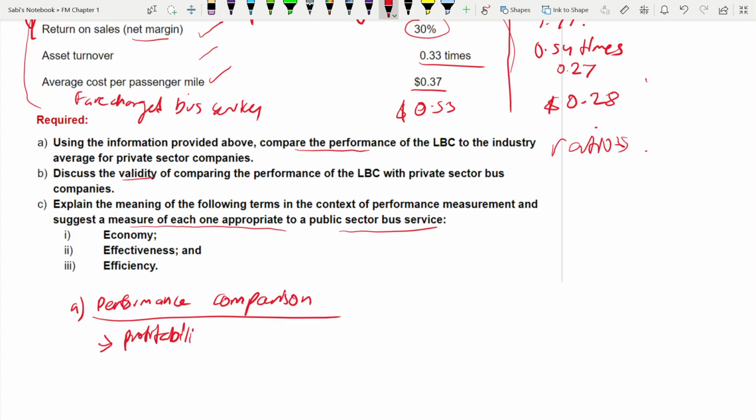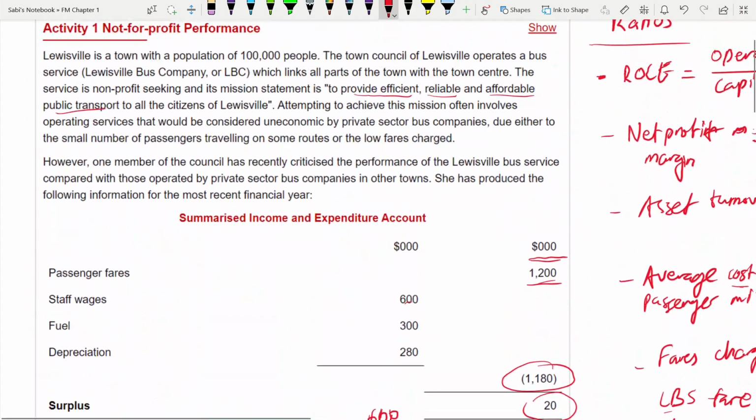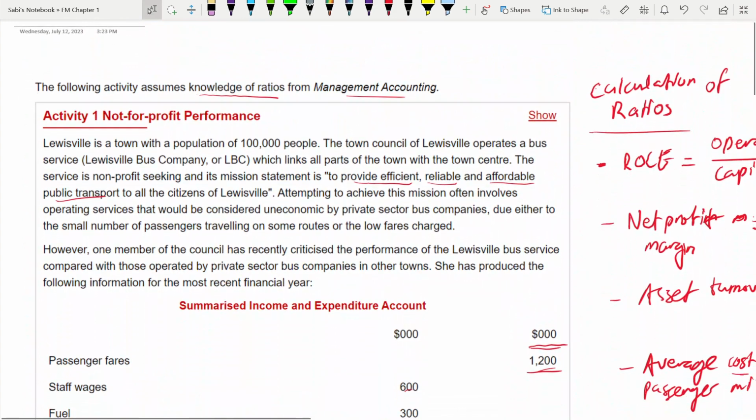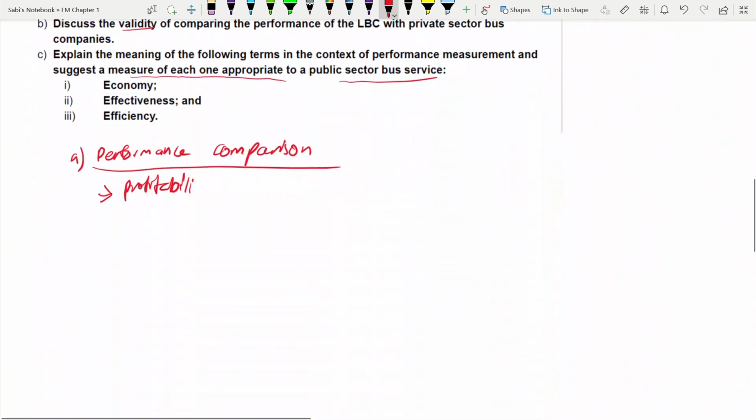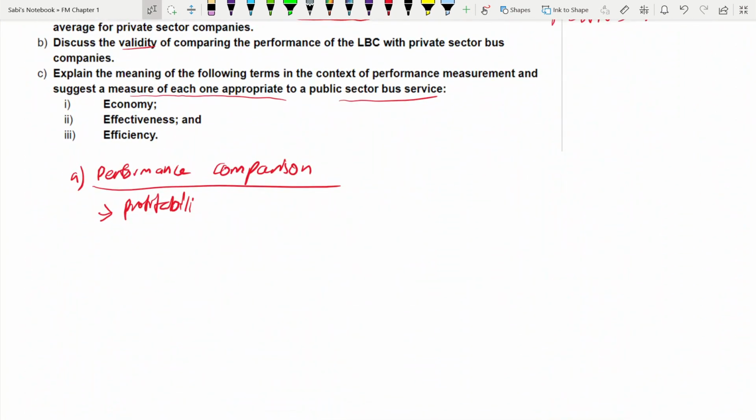As I told you, when you go to the ACC website and click show, it will show you the answer down. You scroll down, you will see the answer. It's written there, so I'm not writing the answer, but I'm showing you the process. So when looking at profitability, you have to write it in full proper sentences, okay?